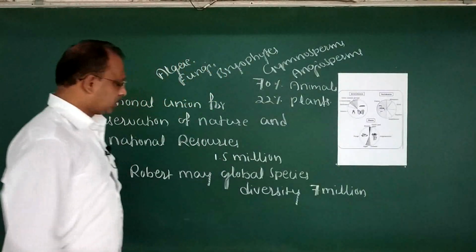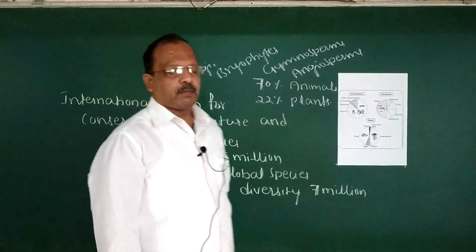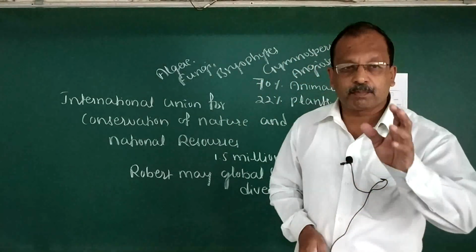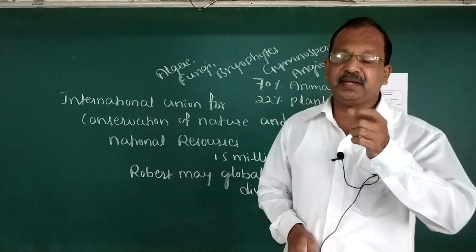Okay, now look over, dear students, how many species of plants and animals are there on the earth and how many species of plants and animals are there in India.